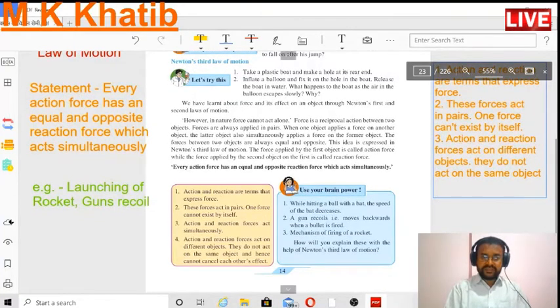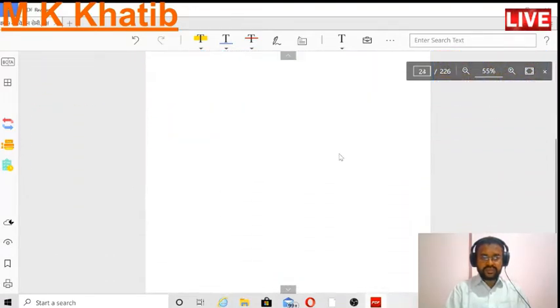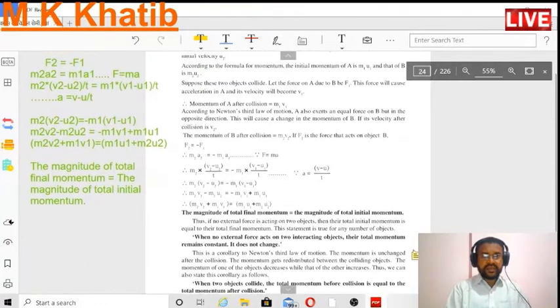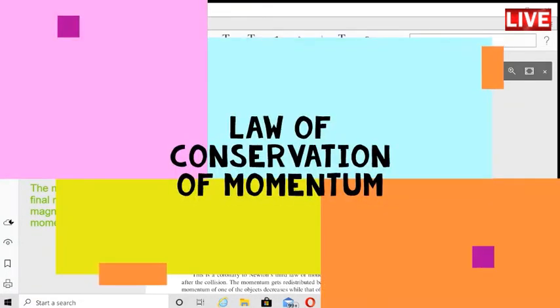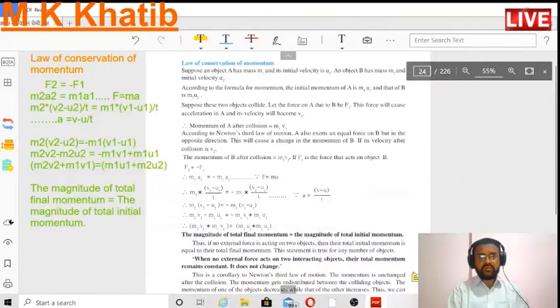After the statement of Newton's third law, we have to study a second concept, that is the law of conservation of momentum.